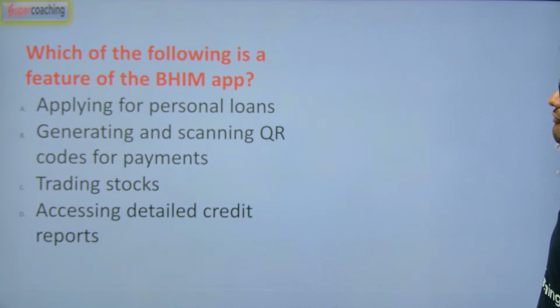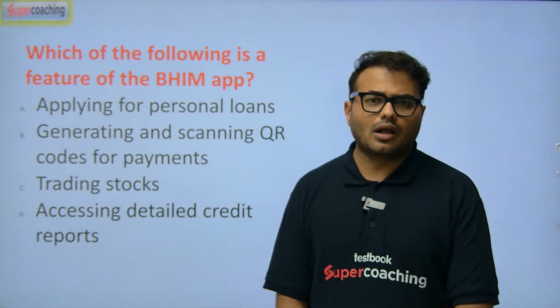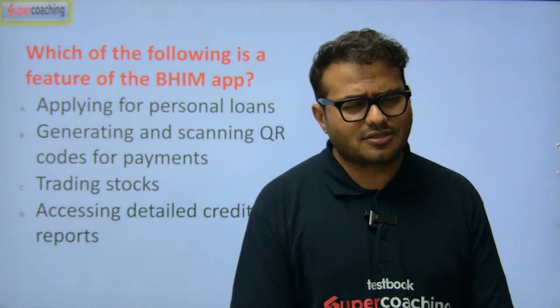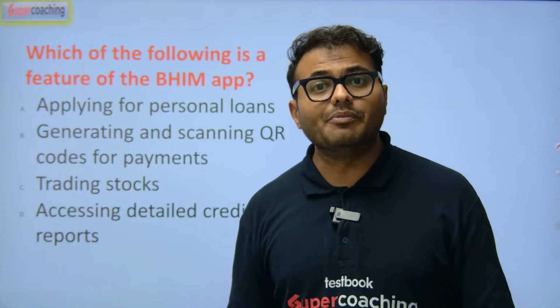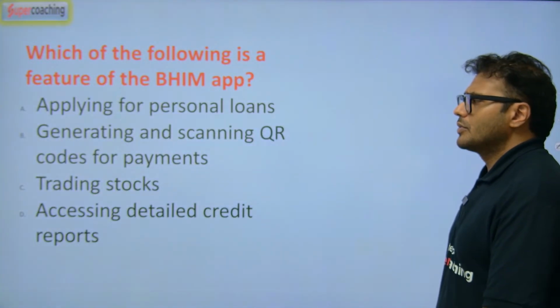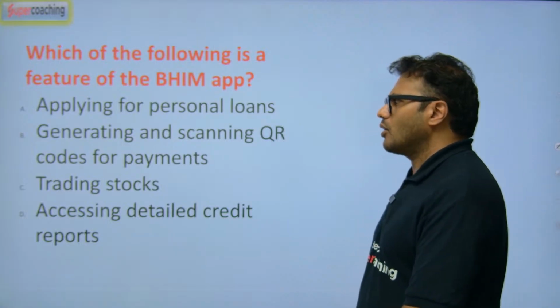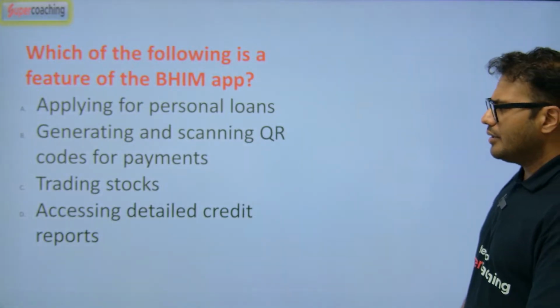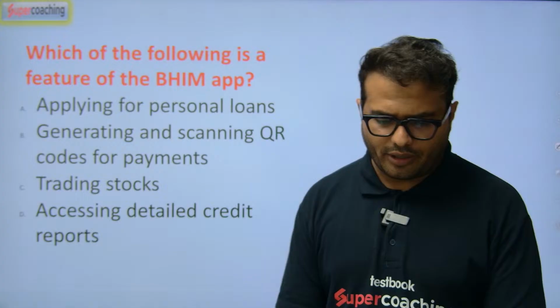Which of the following is a feature of the BHIM app? The BHIM concept was launched by the Prime Minister of India in 2016 after demonetization. Applying for personal loan, generating and scanning QR codes for payments, trading stocks, accessing detailed credit reports. What can be the answer?